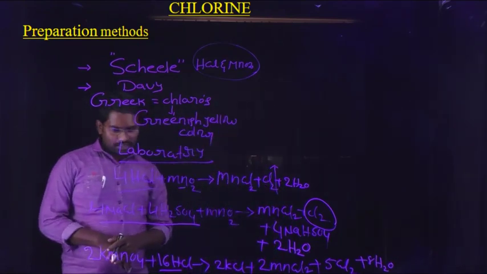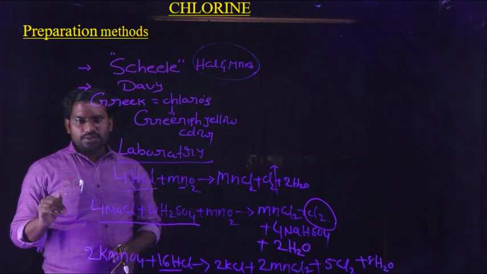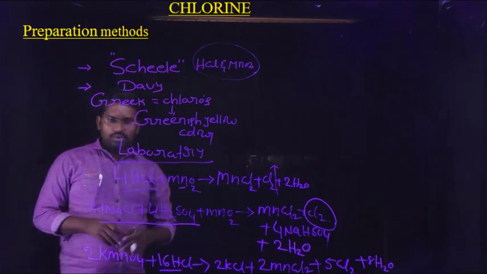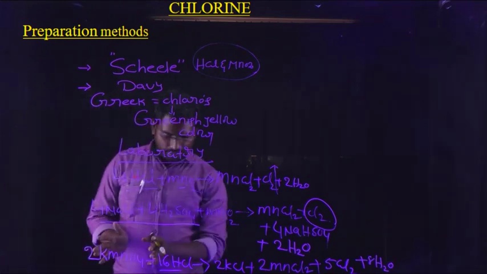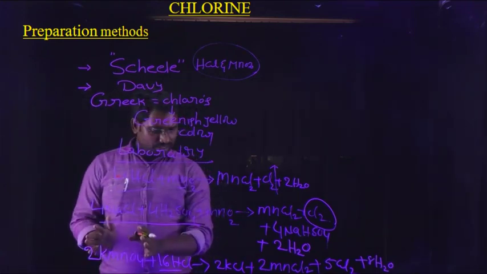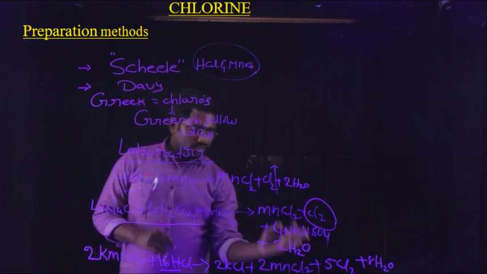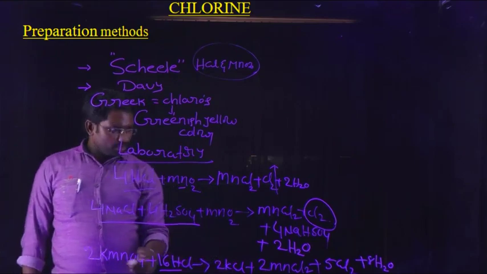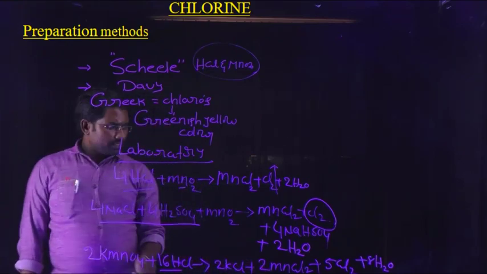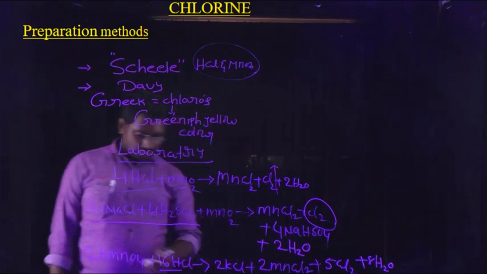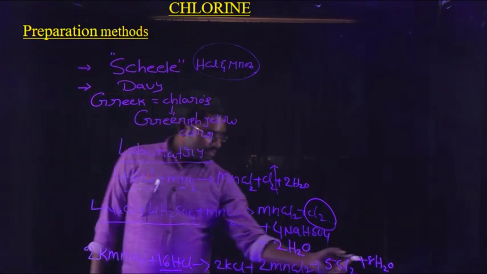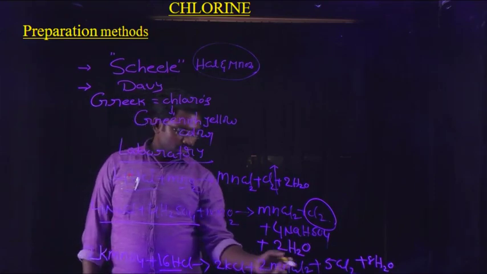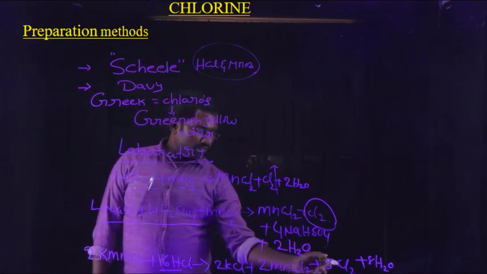So check that the equation is balanced. If an equation is written, we have to check whether it is correct or not. It is very simple. For balancing the equation, the number of atoms on the left side of the equation must equal the atoms on the right side. 2K, 2Mn, 2 sulfurs... 8 oxygens, here 8 oxygens, and 16 hydrogens, 8 times 2 is 16 hydrogens, and 16 chlorines: here 2 chlorines, 2 to 4, 4 plus 2 is 6, 5 times 2 is 10, 16 chlorines.